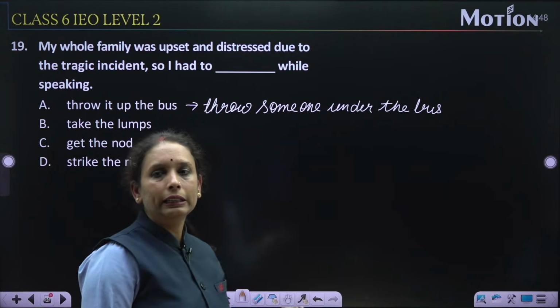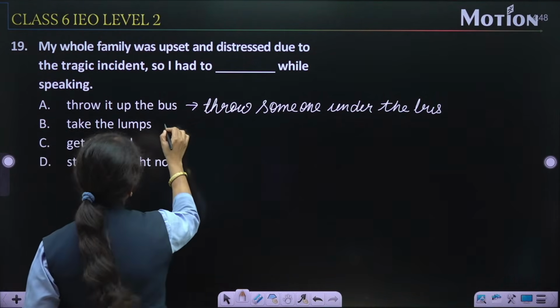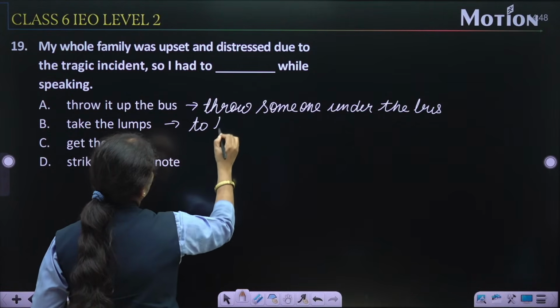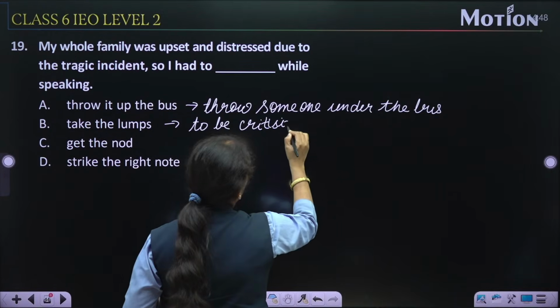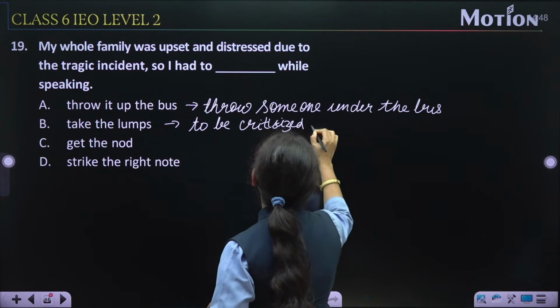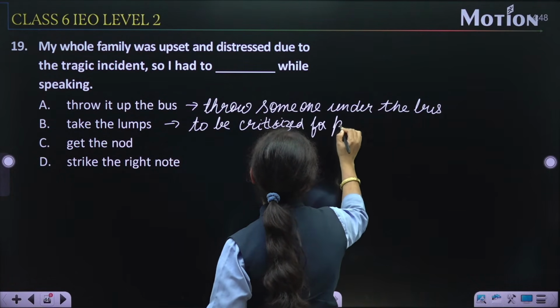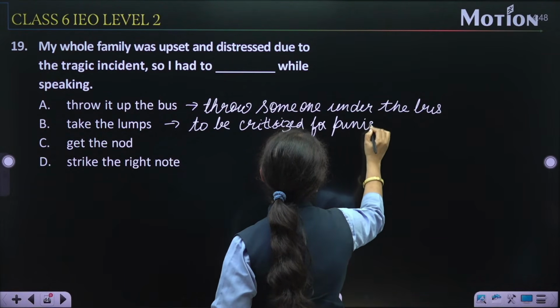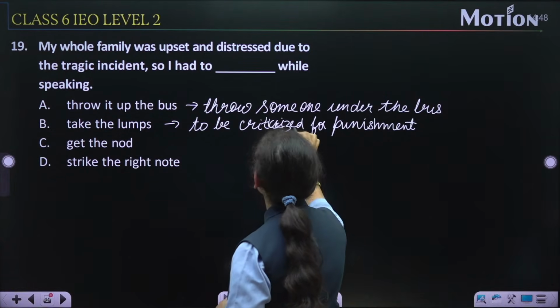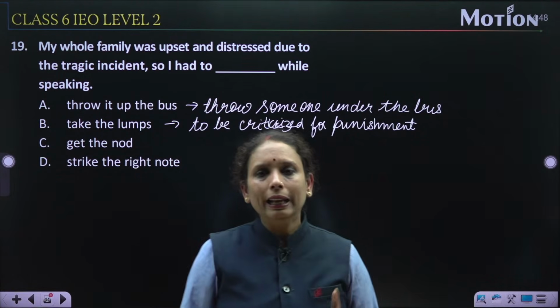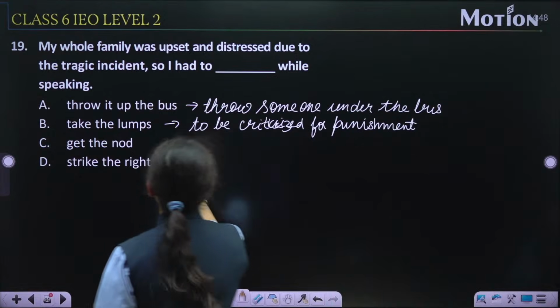Next is take the lumps. Take the lumps means to be criticized, to be criticized for punishment. Next is get the note. It means selected.